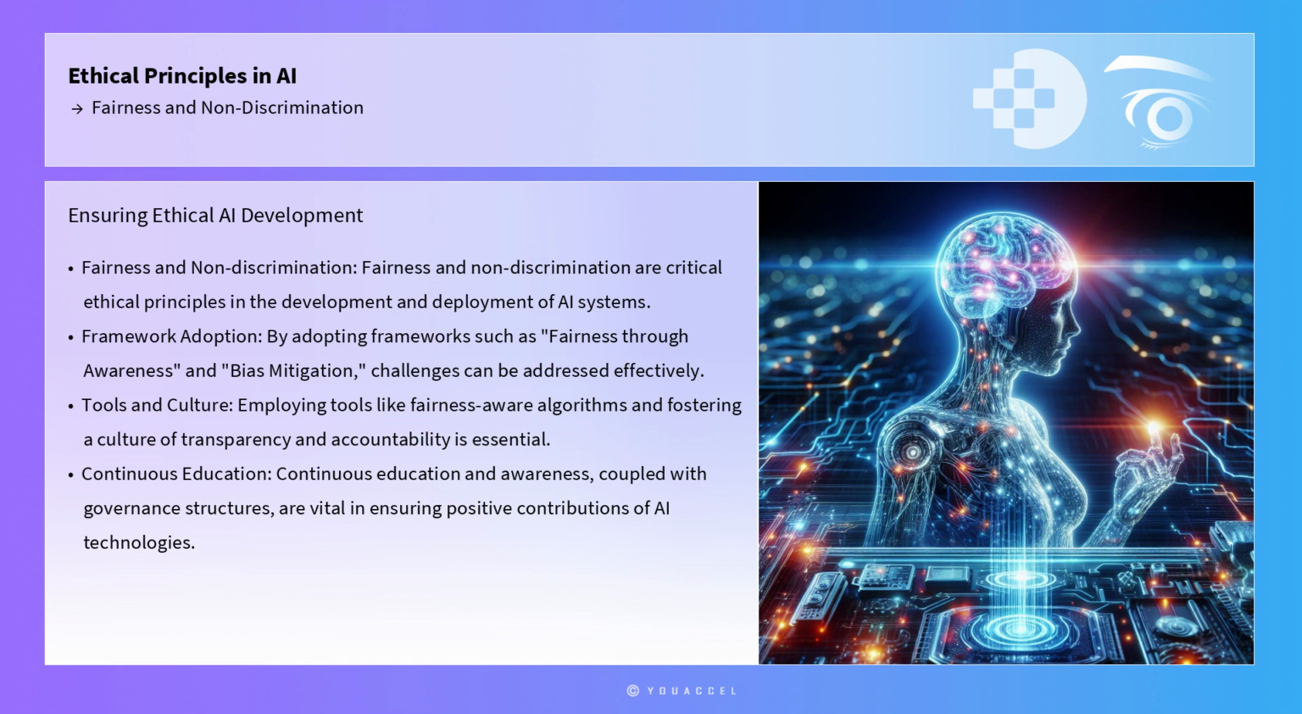By adopting frameworks such as fairness through awareness and bias mitigation, employing tools like fairness-aware algorithms, and fostering a culture of transparency and accountability, AI practitioners can address real-world challenges effectively. Continuous education and awareness, coupled with governance structures that prioritize ethical AI, are vital in ensuring that AI technologies contribute positively to society. As AI continues to evolve, maintaining a steadfast commitment to fairness and non-discrimination will be essential in harnessing its potential for the greater good.